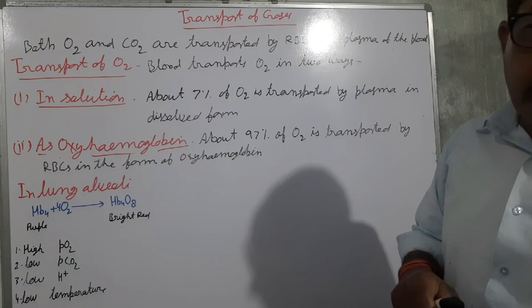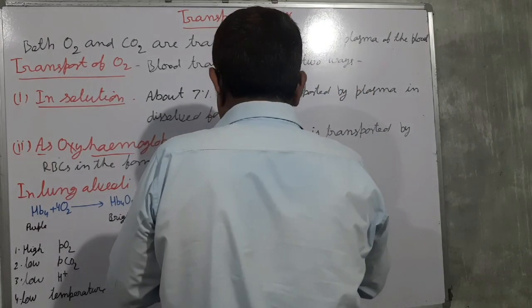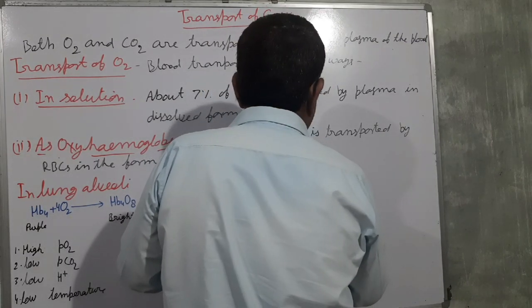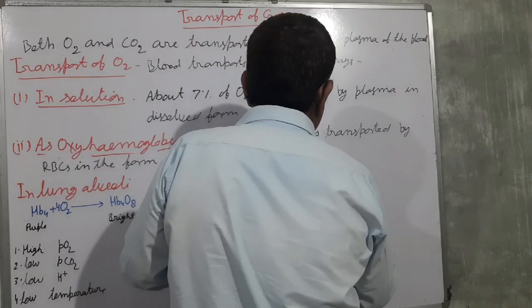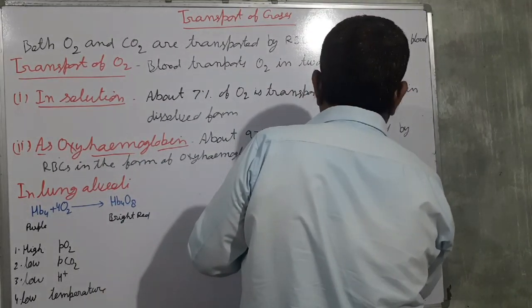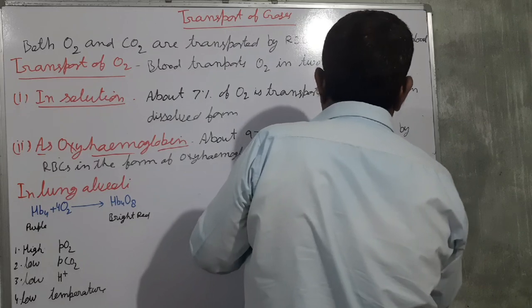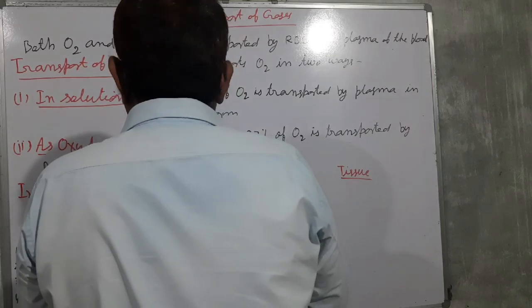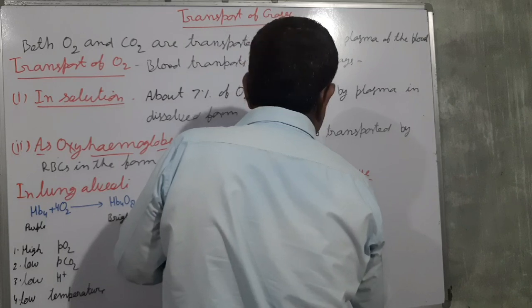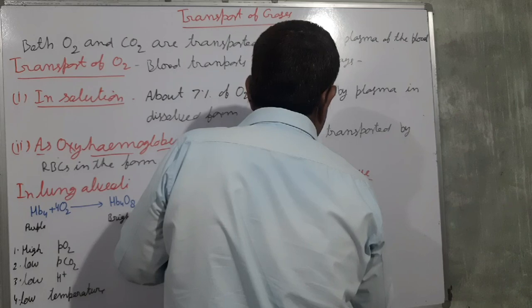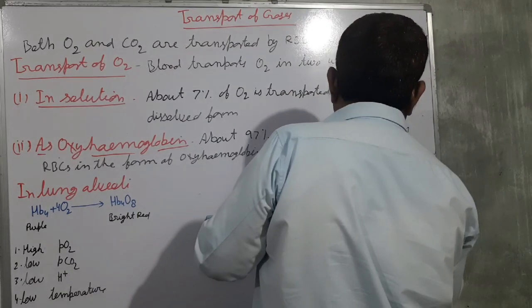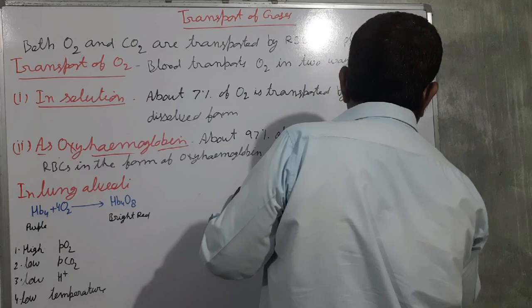What happens in the tissue, or near the tissue? On the tissue side, this oxyhemoglobin, Hb4O8, dissociates into Hb plus 4O2.